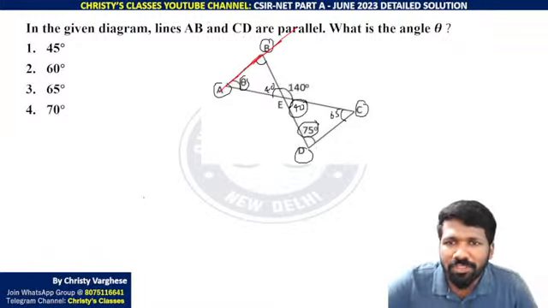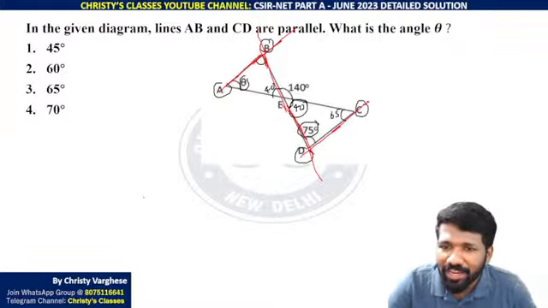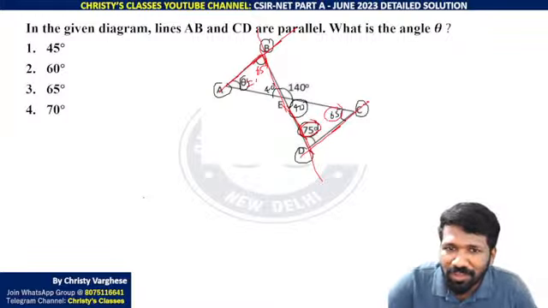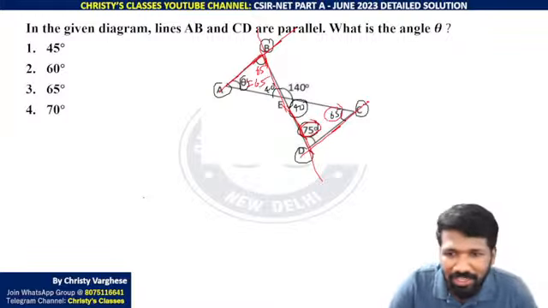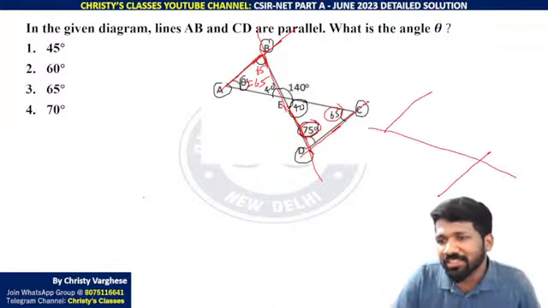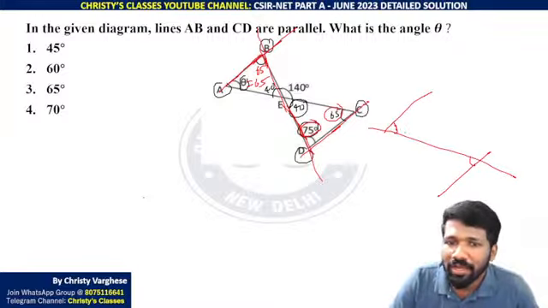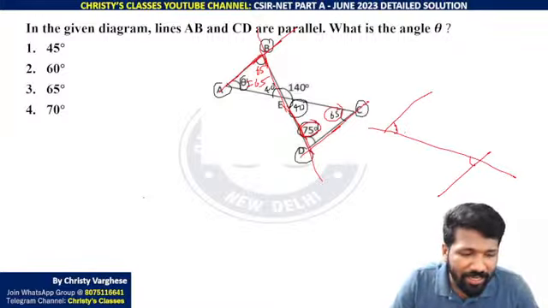ये AB और CD parallel है, that is mentioned, और ये transversal होगा ना, this BD is a transversal. Parallel line और transversal है तो alternate interior angles are equal. ये 75 है तो ये भी 75 होगा. Similarly ये 65 है तो ये भी 65 होगा. Super easy ना. This two parallel lines and this transversal, ये angle और ये angle equal होगा. That is alternate interior angles.